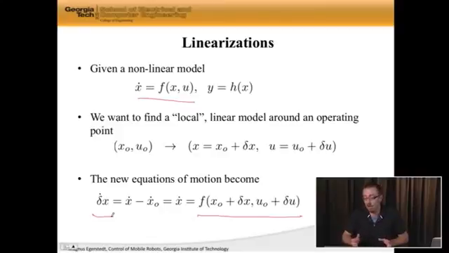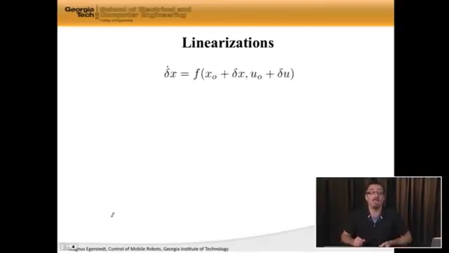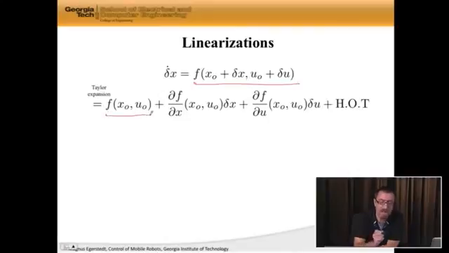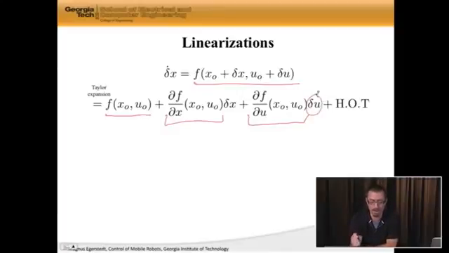Okay, let's see if we somehow can simplify this. So this is my model. Now, luckily for me, there's something known as a Taylor expansion that allows me to write this in a simpler form. So this thing can be written as f evaluated at the operating point, plus the partial derivative of f with respect to x, also evaluated at the operating point. This is known as the Jacobian. And then you have the same partial derivative, but now with respect to u, evaluated at the operating points. And we multiply this with delta u here and delta x here.